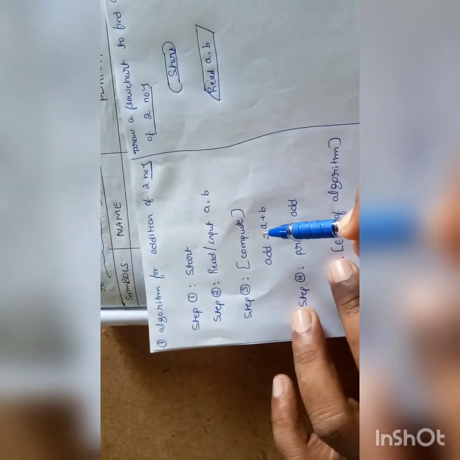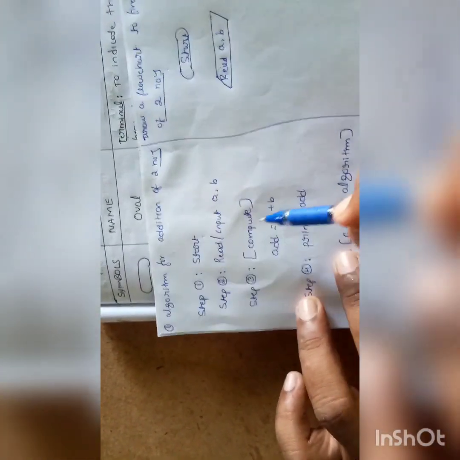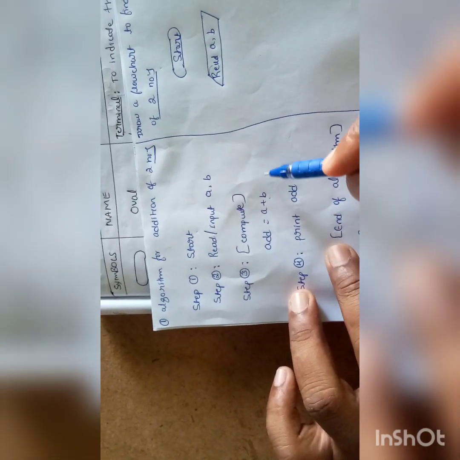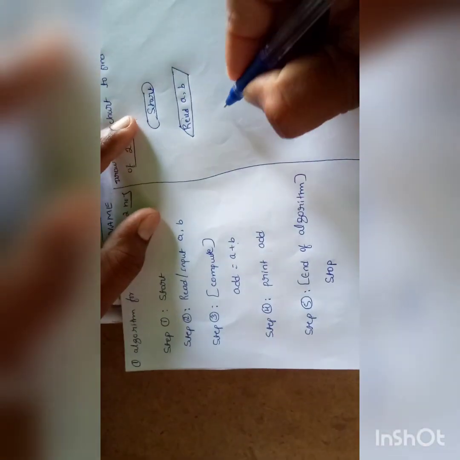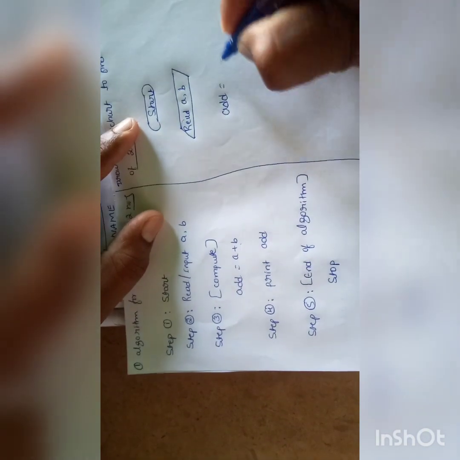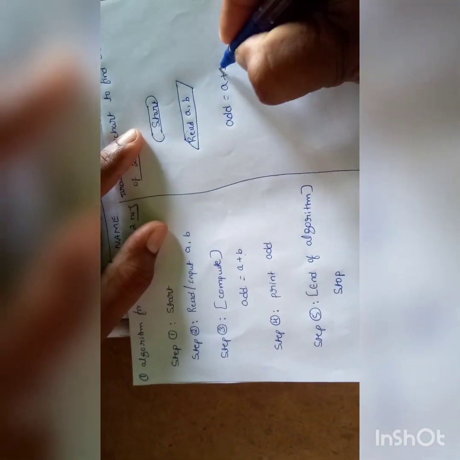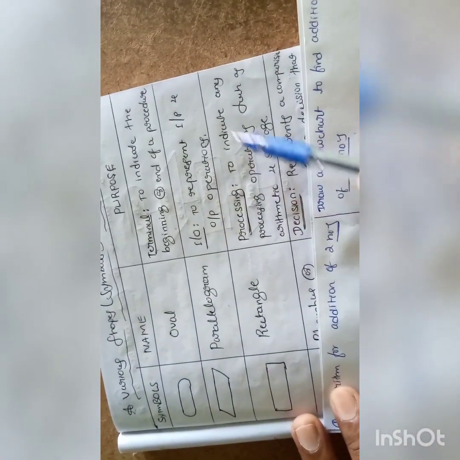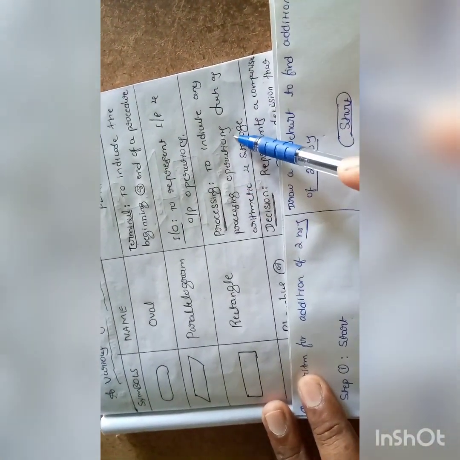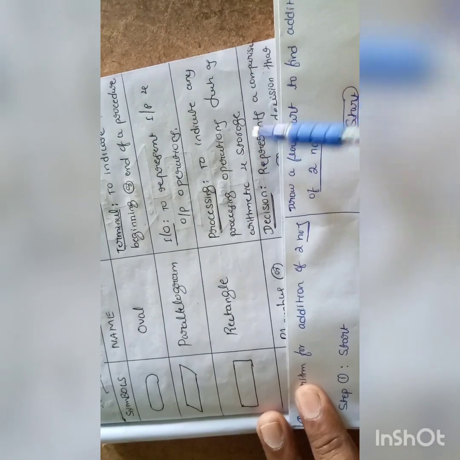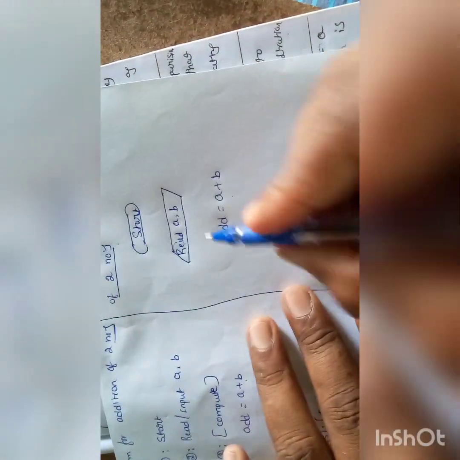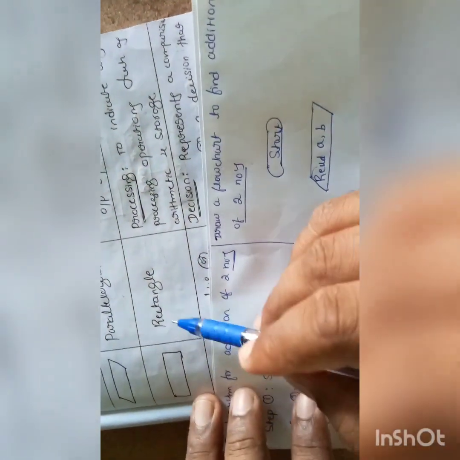Next is compute. Compute is one of the processing instructions. Here, addition equals a plus b. The symbol used is a rectangle, which indicates any processing operation such as arithmetic and storage. This is one of the arithmetic operations, so the symbol used is a rectangle.